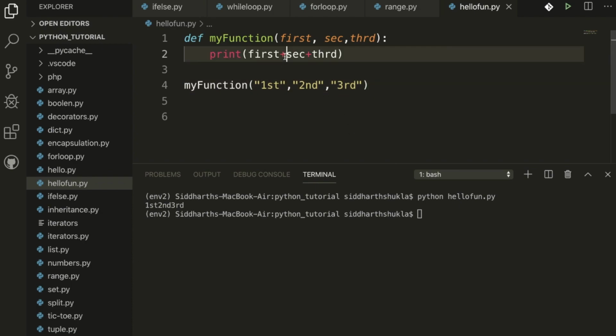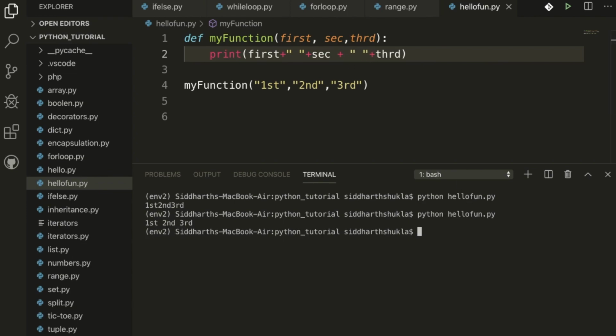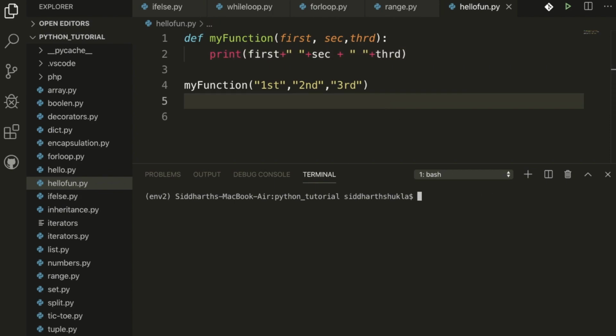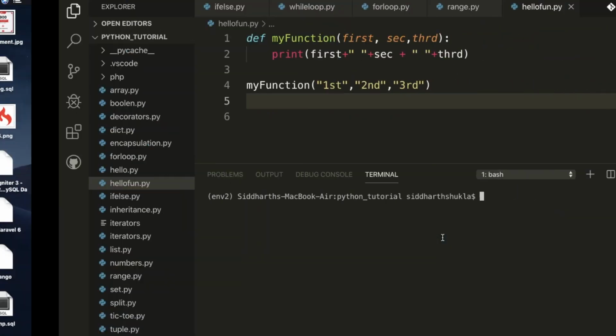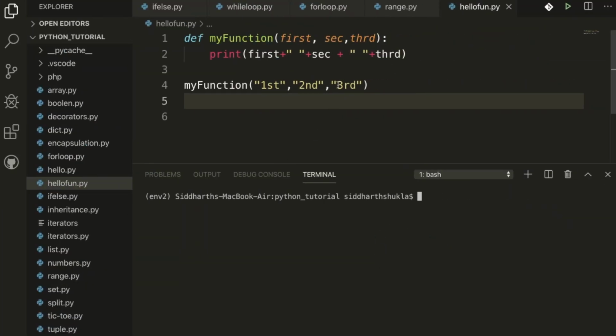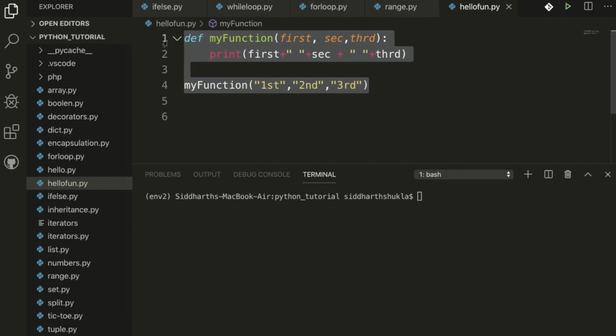Then if you want to add something particular here, we got the result here: first, second, third. So hope this is clear. Now we have done this function, so we are passing three values, first, second, third, and we get the result also. Okay, now maybe this is clear for you.